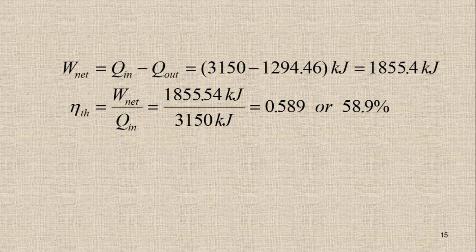Because we have a different value for Q out, we will get a different W net, and when we put the values here, you will get a different thermal efficiency. Last time it was around 40, and right now we are getting around 50.9, or around 60%. In this way we can check whether the system is reversible or irreversible.